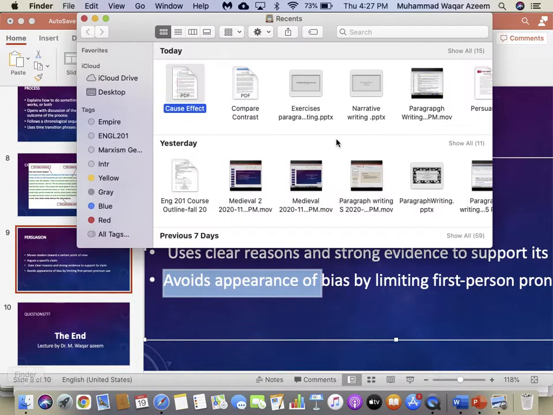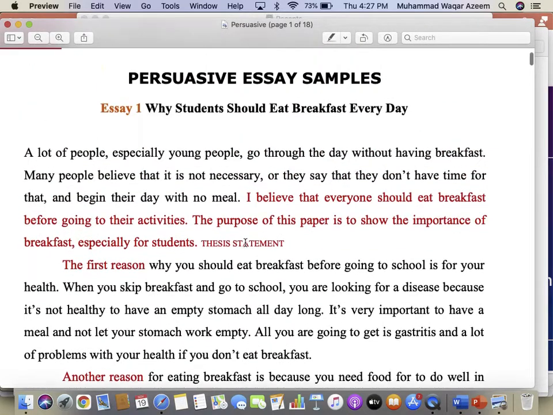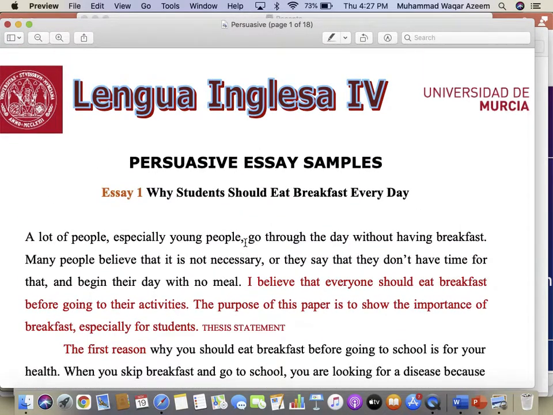Let's see an example of persuasion. Persuasive essay sample: Why students should eat breakfast every day? How many of you do? You eat? Okay, good. Who did not eat breakfast today? Wow.